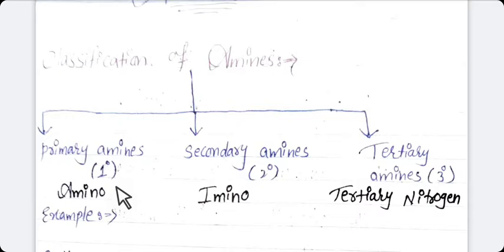The functional group of primary amine is NH2 and it is also known as amino group. Students, you are already aware about the formula of ammonia. Ammonia means NH3. From NH3, if one hydrogen atom is replaced, means NH3 is converted into NH2, and in place of one hydrogen atom, there is either alkyl group or aryl group. So it is known as primary amine.